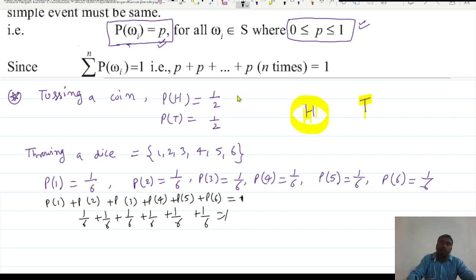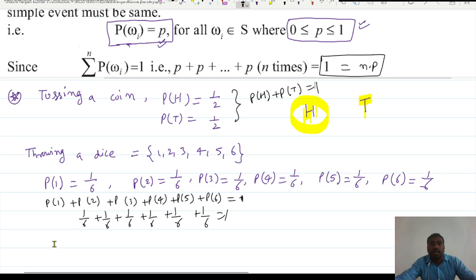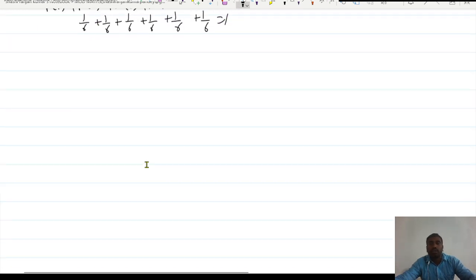Similarly, talking about the coin, the probability of head plus the probability of tail is always equal to 1. Same case here, the probability of all the outcomes will always be 1, and if we consider the probability to be p, then this is p plus p plus p up to n times. So what is this actually? This is n into p. So n into p is equal to 1, right? You must note this here.